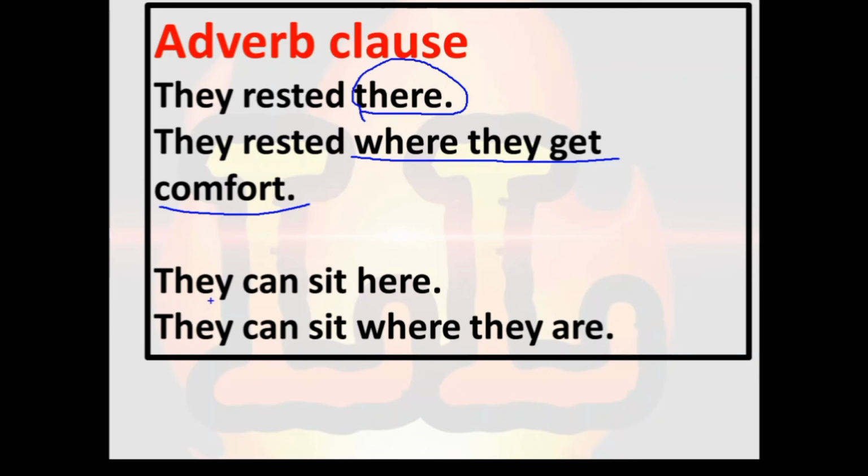In the next example, what is there? They can sit here. So sit is the verb, and the word here is giving more information about the verb sit. Where sit? Here sit. So in the next example I have used a clause instead of "here". They can sit where they are. Where they are is a clause, because it is giving more information about the verb. It is called an adverb clause.